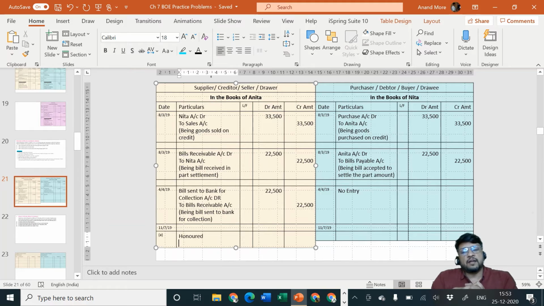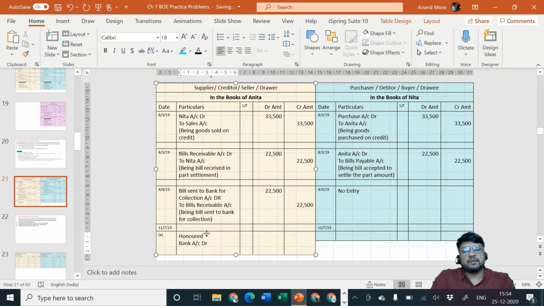That means banker, after collecting the money, should deposit the same in our bank account, our current account or our saving account. Now since it's a business, it must be the current account. So our bank account will increase now. The bank balance will increase now because the money is collected from that person. So entry is bank account debit. Why the money is coming in bank account? What is going out? Are the goods going out? No. Is bill receivable going out? No, because bill receivable was already credited by us on 4th of April itself. We have already specified that bill receivable has gone out. Once it has already gone out, we can't again specify that it is going out.